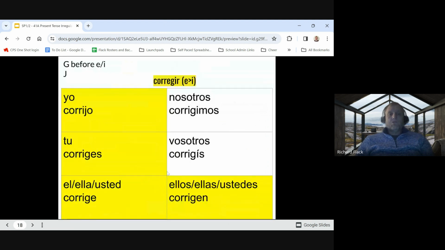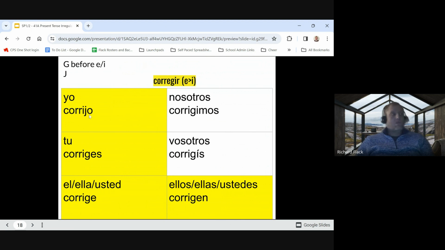If you are going to choose the verb corregir, which if you want, you can just copy that so you'll have one done. This is also a spelling change, so it's a double irregularity. In the yo form, the G changes to a J because we want to maintain the original sound of the verb corregir. We have the H sound here. But if we leave the G here with an O ending, it would say corrigo. And that's not the sound that we want, right?